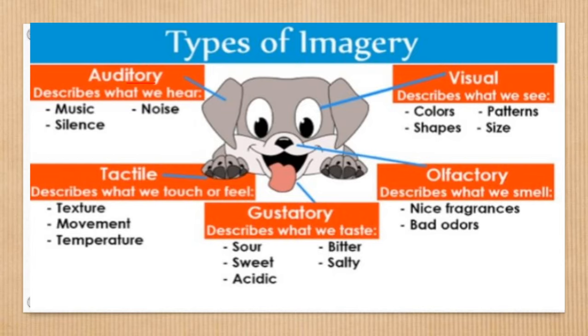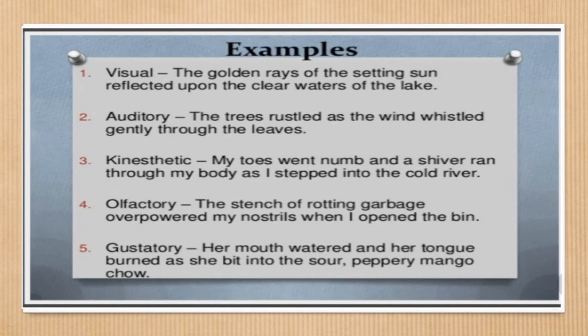Then olfactory, it describes what we smell. It can say something about the fragrance or odor which we experience, fragrances or bad odors. Then gustatory, it describes what we taste: sour, sweet, acidic, bitter, salty. And the last one is tactile. It describes what we touch or feel. It generally describes the texture of something, or the movement, or the temperature.